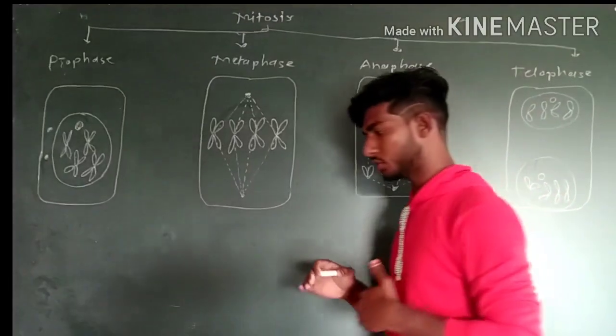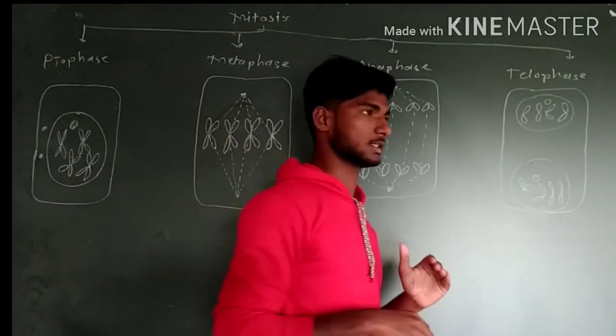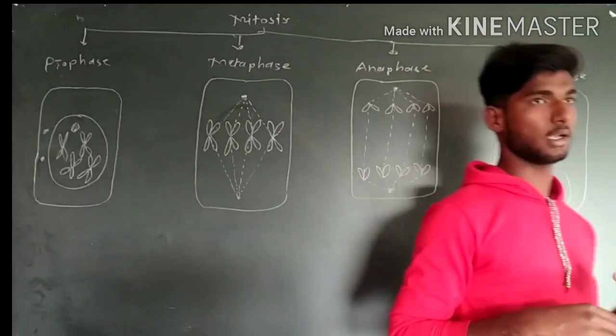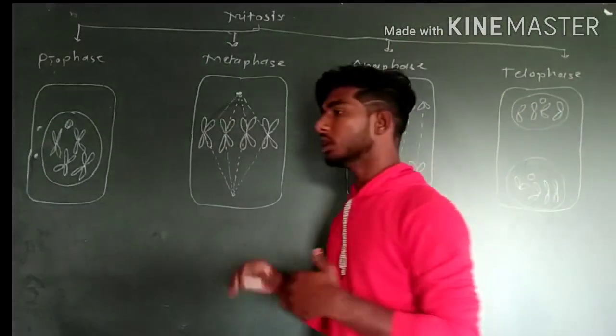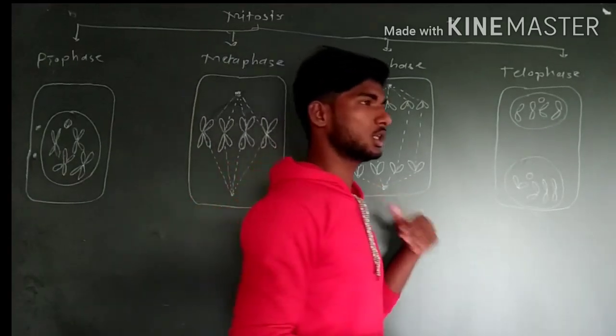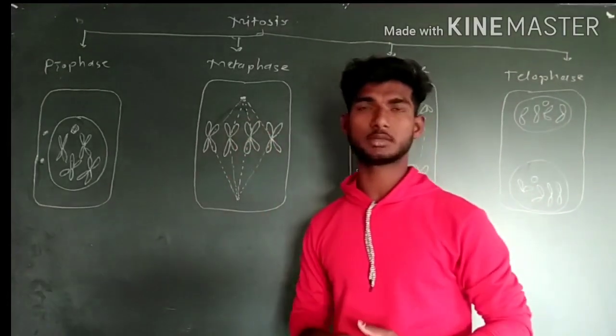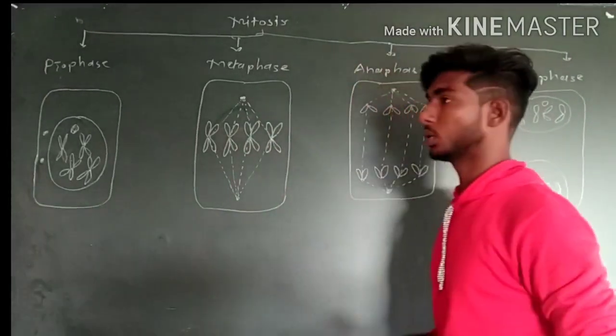If the parent cell contains chromosome number 46, then each daughter cell has 46 chromosomes. So how does this mitosis occur, and what phases are present in it? I would like to tell you.